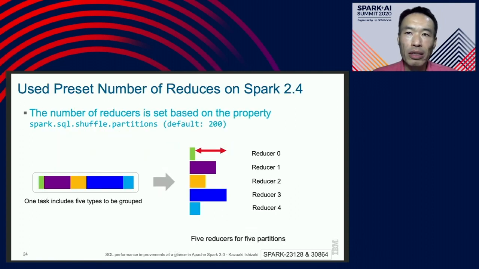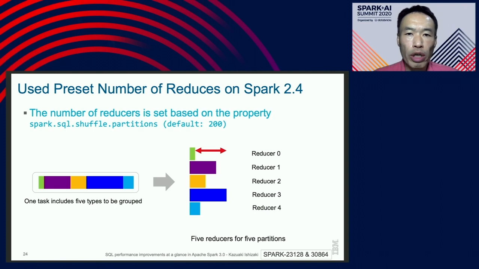This is an automatic selection of the number of reducers. This is the first item. Spark 2.4 determines the number of reducers using the property spark.sql.shuffle.partitions. If one task has 5 kinds of keys to be grouped, 5 reducers will be launched for 5 partitions, regardless of partition size. Therefore, the assigned partitions may cause unbalanced workload at each reducer.